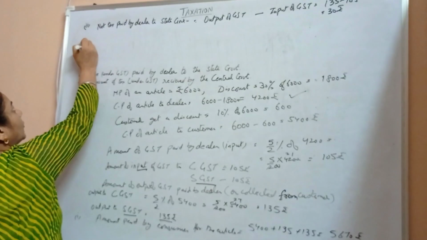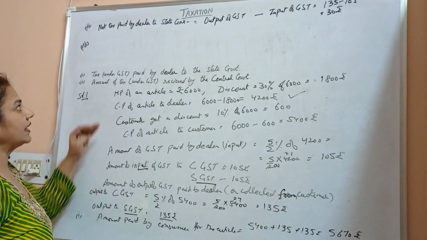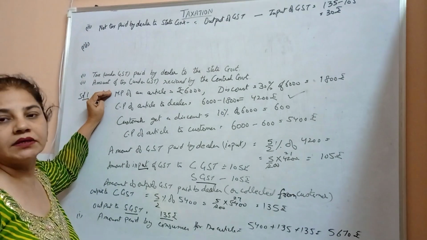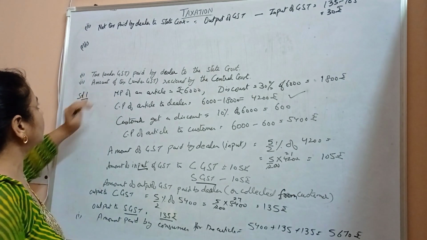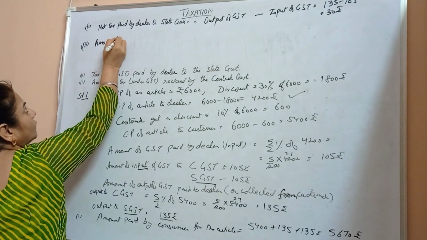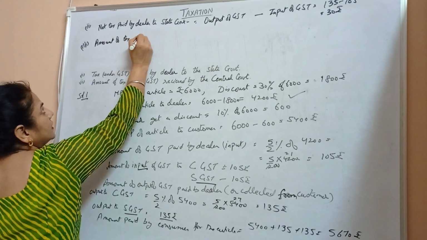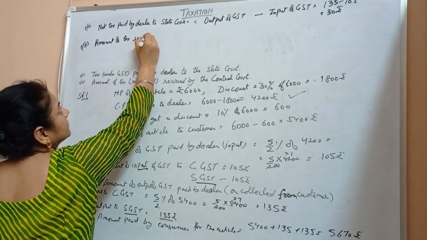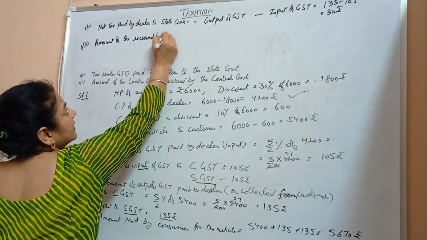Then the third point, we have to prove the amount of tax under GST received by the central government.